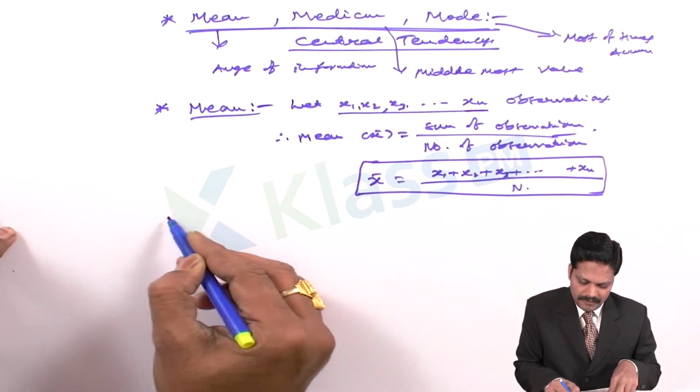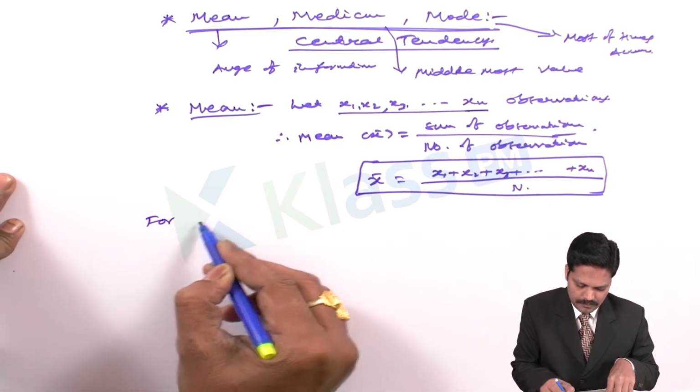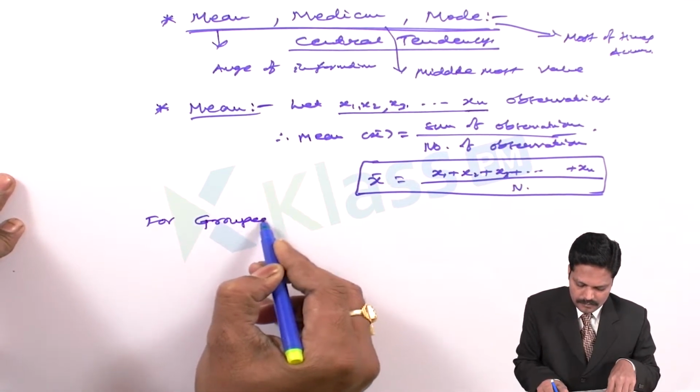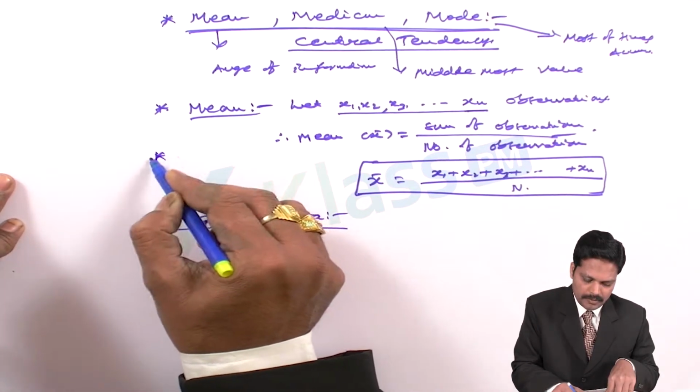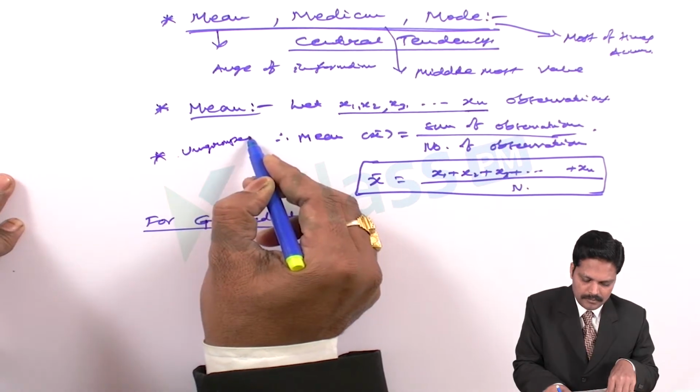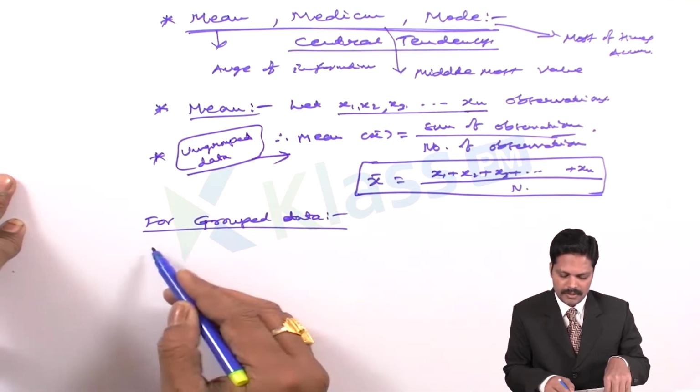And for grouped data, how should we use it? This is the ungrouped data.